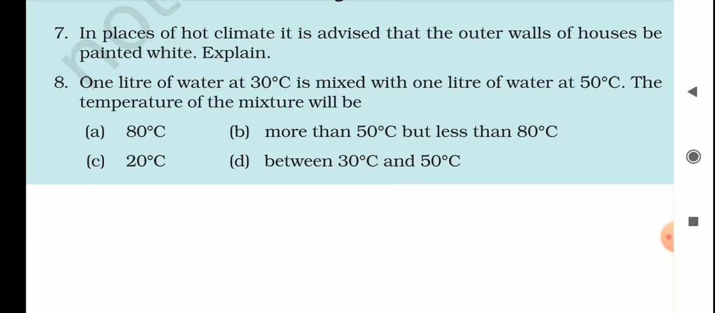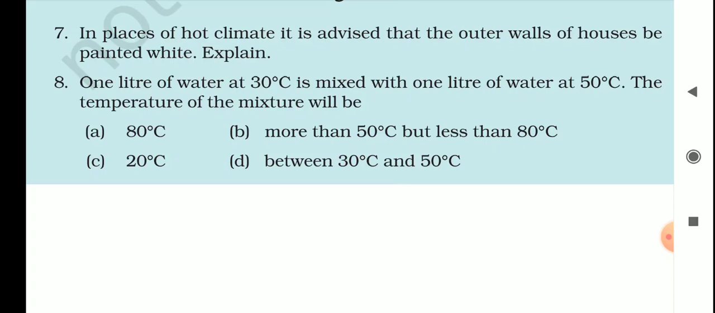Full stop. This helps in keeping the house cool. Okay, I'm repeating it again. In places of hot climate, it is advised that the outer walls of the houses be painted white because white color reflects back most of the heat incident on it, as it is a poor absorber of heat. Full stop. This helps in keeping the house cool.